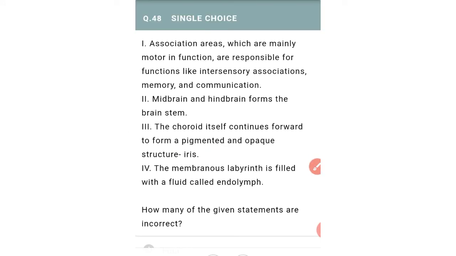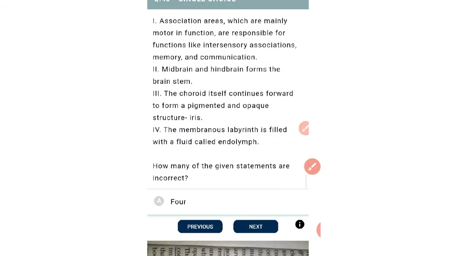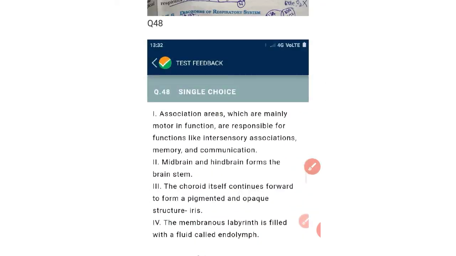And the next is the brainstem. Midbrain and hindbrain form the brainstem. It was written this way in the early NCERT, but they have corrected it. They have written that the brainstem is formed by midbrain, pons and medulla oblongata. So this statement is incorrect.